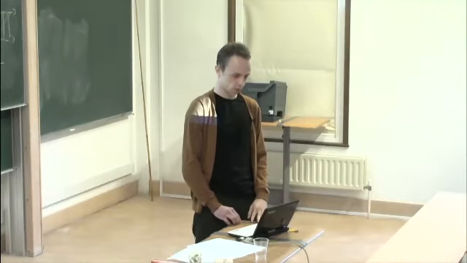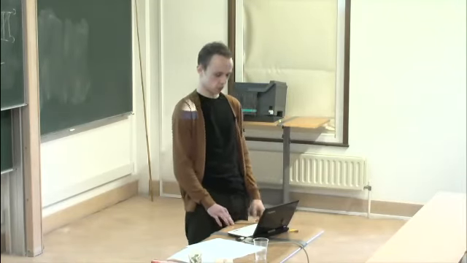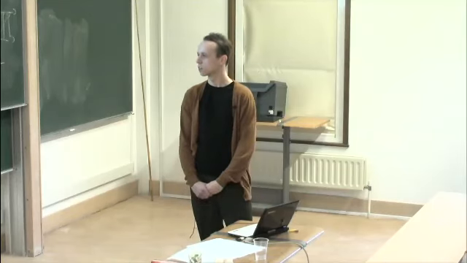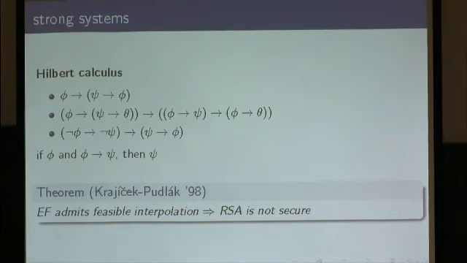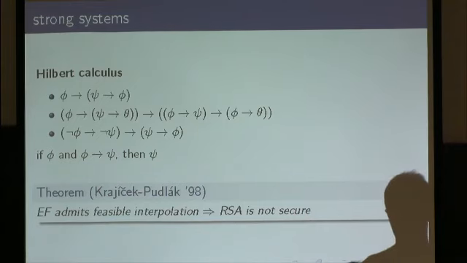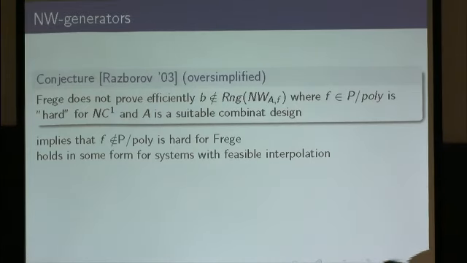Currently we don't have any non-trivial lower bounds for this kind of systems. It is actually even hard to find good candidate hard tautologies for these systems, but circuit lower bounds seem to be quite reasonable candidates. Actually, there is a conjecture by Razborov, which roughly speaking implies, in its full generality, that superpolynomial circuit lower bounds are hard for Frege.